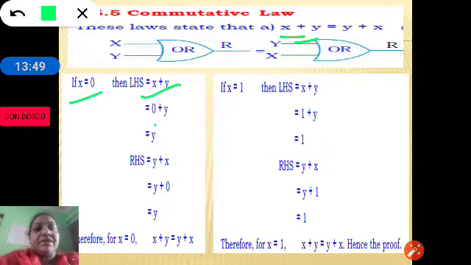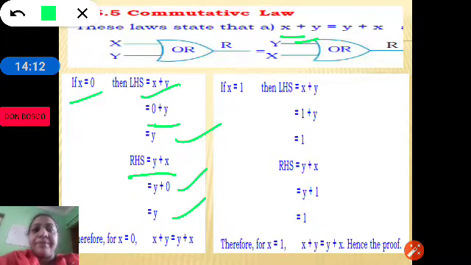In the Boolean algebra video number 9 or 10, you just go back and check. You will find one theorem, that is 0 plus x is equal to x. So 0 plus y is equal to y. Similarly, let us take RHS. So y plus x is y plus 0, that is y. So we can say that in either case LHS is equal to RHS.